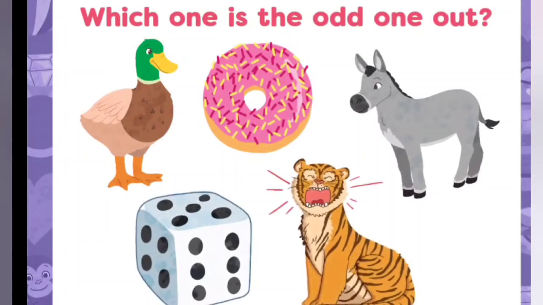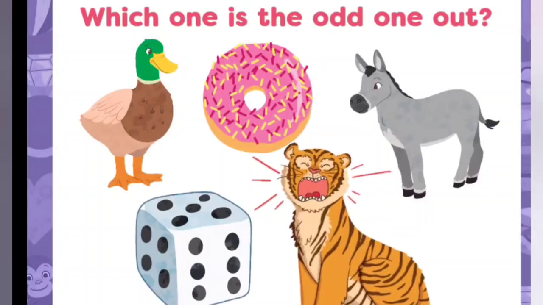We have duck, donut, donkey, dice, tiger. All these pictures start with D sound except tiger starts with T sound. So tiger is the odd one out.